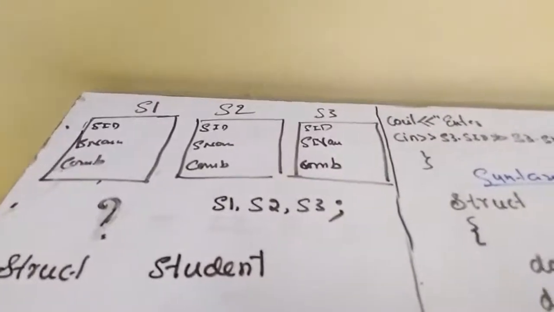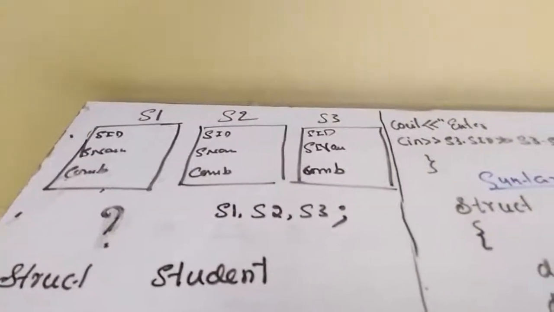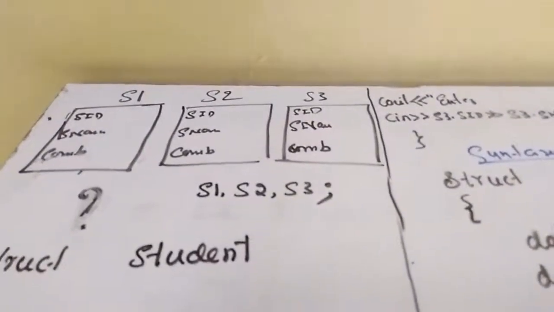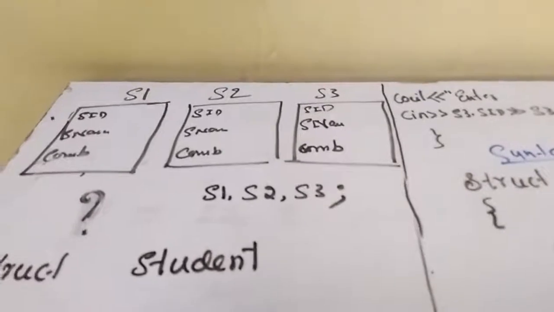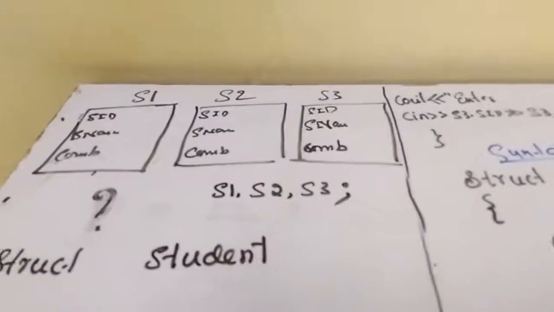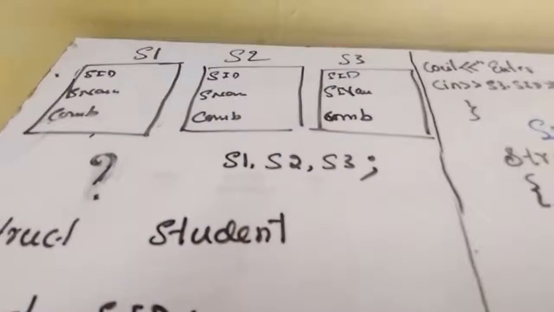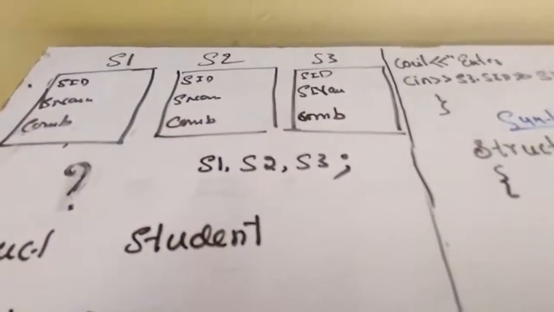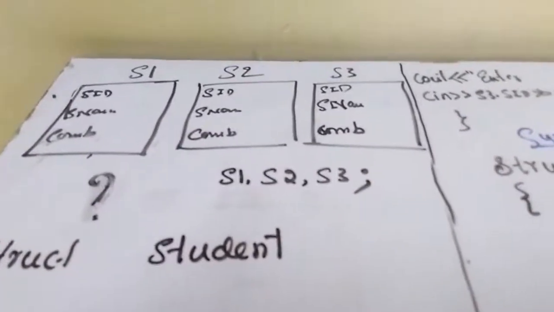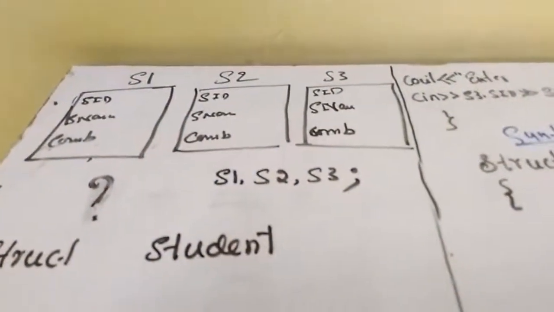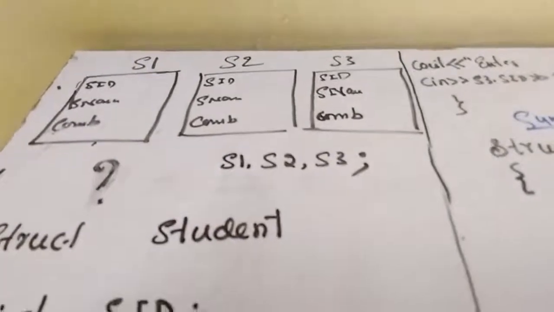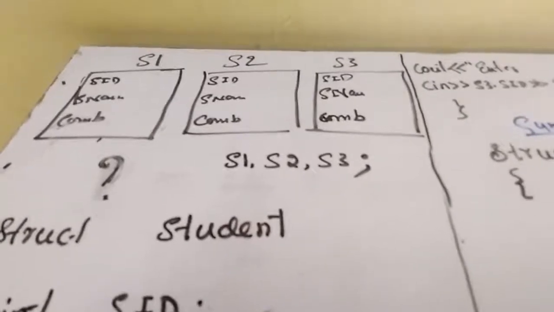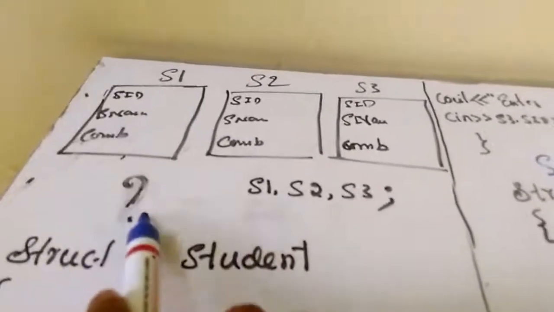So what is the data type of S1, S2 and S3? See here, S1, S2, S3 are the same kind of variables. So what is the data type? By seeing the content present in each variable, can we guess the data type? Is there any basic data type? Because every memory has to take heterogeneous data elements. That is, for student ID, I want to insert an integer. For student name and combination, I have to insert a character array, a string. So is there any basic data type? No, there is no basic data type. That's why I have written a question mark here.